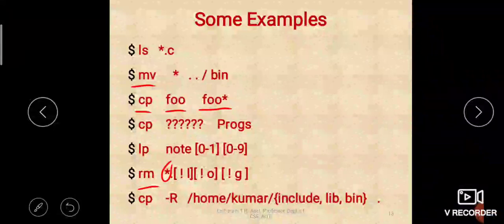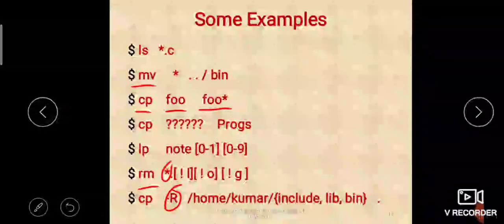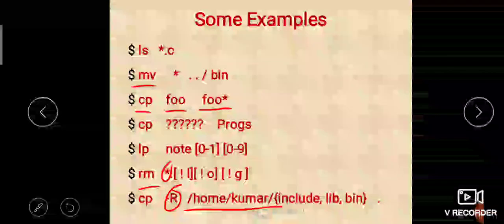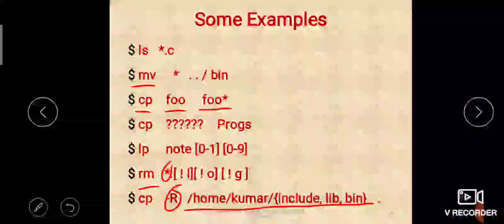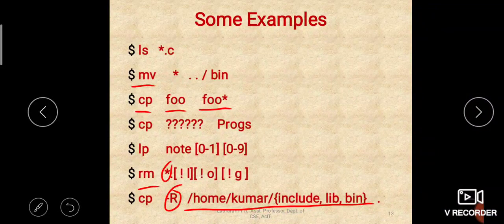So that is recursion. Here also it will keep copying until all the files in this directory are copied. If subdirectories are there, and under that subdirectory more subdirectories and files are there, everything it will copy. From where? See, it is an absolute path, right?